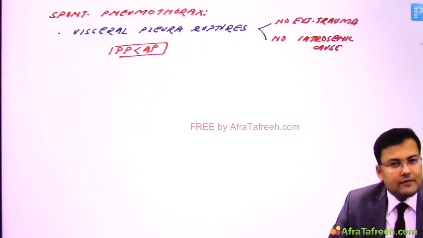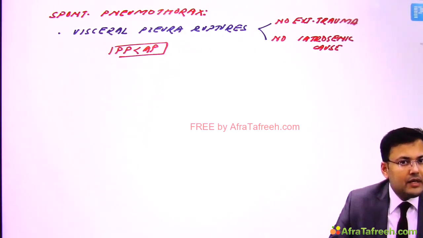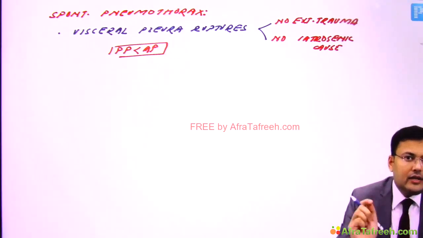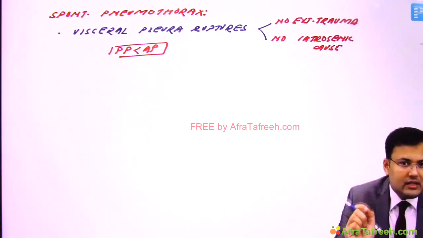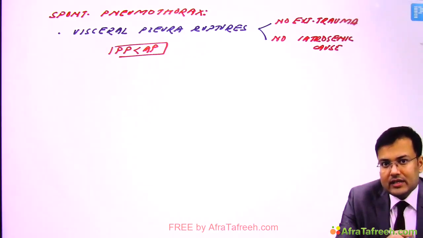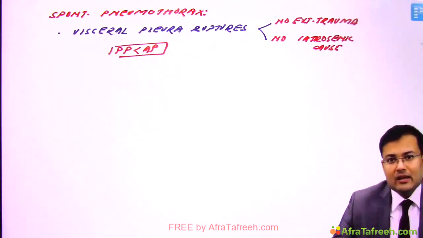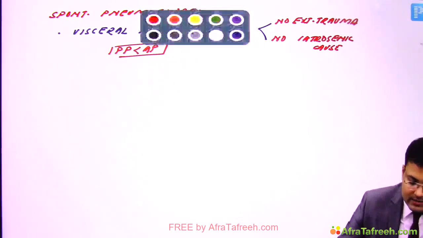Spontaneous pneumothorax is further divided into primary spontaneous pneumothorax and secondary spontaneous pneumothorax. Primary means spontaneous pneumothorax in the absence of underlying lung pathology or disease. And secondary spontaneous pneumothorax means this pneumothorax is secondary to underlying lung pathology or disease. So what are the types?